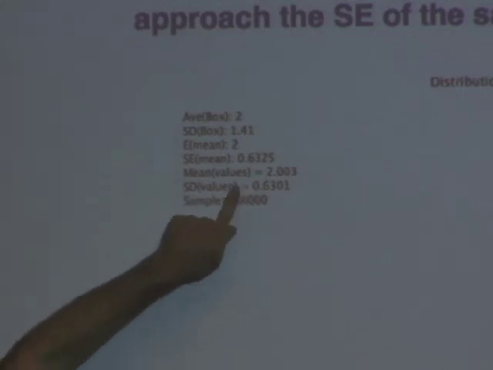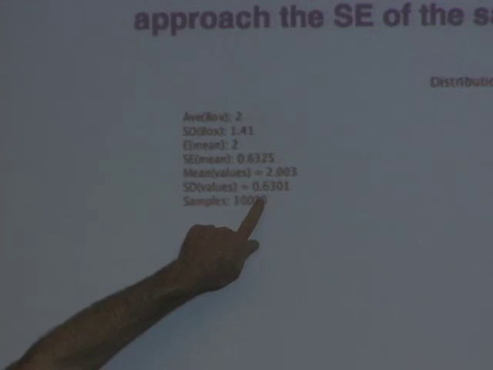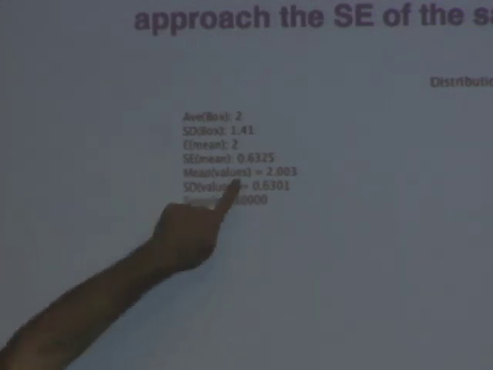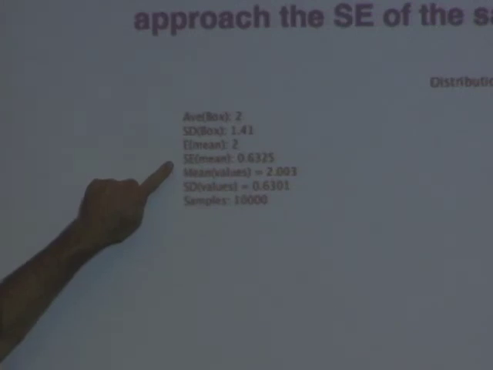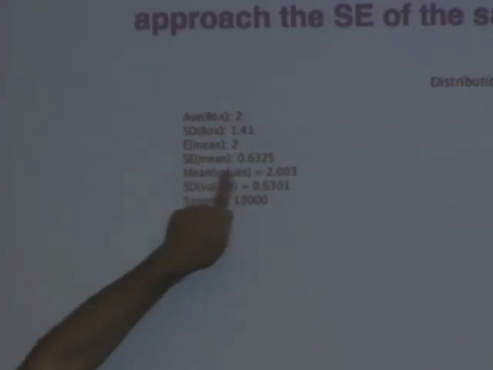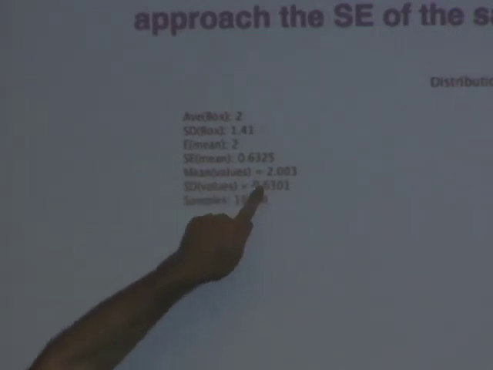The SD of these values that I got in all these trials, 10,000 samples of size 5, was 0.63. The standard error is almost exactly that. The standard error of the sample mean is going to be the SD of the box divided by the square root of 5, the sample size. The SD of the box is 1.41, divided by the square root of 5. So that's where this number comes from. And empirically, we see that the spread in the values of the sample mean that we actually got in 10,000 replications of this experiment is very, very close to its theoretical value of the standard error.